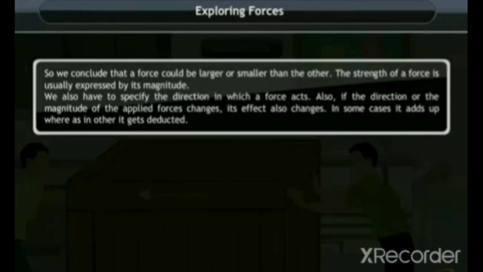The strength of a force is usually expressed by its magnitude. We also have to specify the direction in which a force acts. Also, if the direction or the magnitude of the applied force changes, its effect also changes. In some cases, it adds up, whereas in others, it gets deducted.